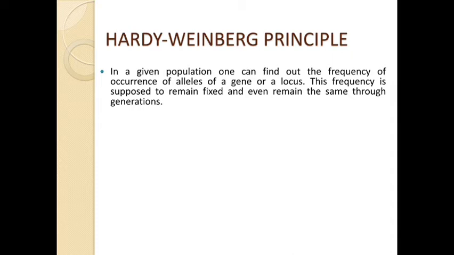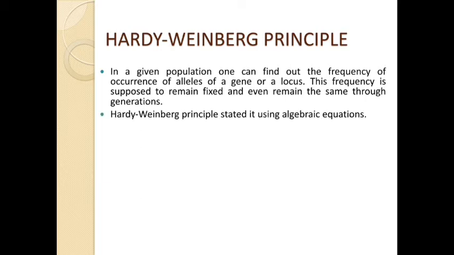For example, we know that the number of chromosomes in human beings is 46. As the number of chromosomes is the same, in those genes, whatever characters or alleles are there, they will also be in pairs, and the number will be the same. So it is fixed, and in the next generation also, it will be the same.